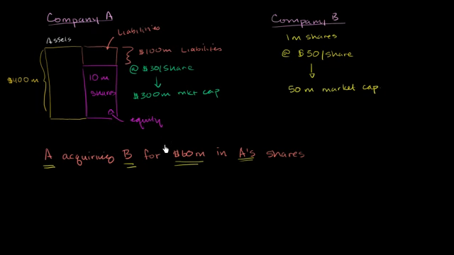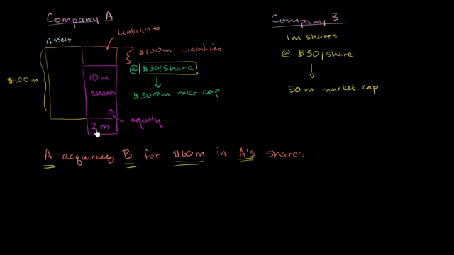So in order to make this transaction happen in A shares, what would happen is that A says, look, I need to raise the equivalent of $60 million in shares, or I need to create the equivalent of $60 million in shares. If each of my shares right now on the market are worth $30 a share, then I can do that by creating or issuing 2 million shares. So company A here is going to create another 2 million shares.